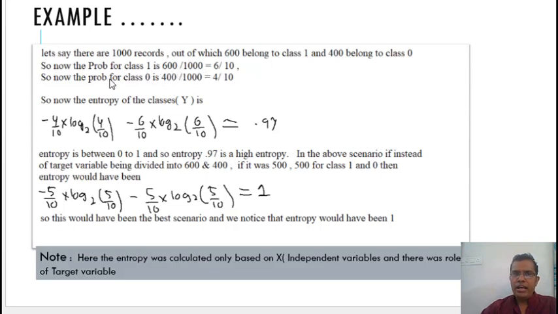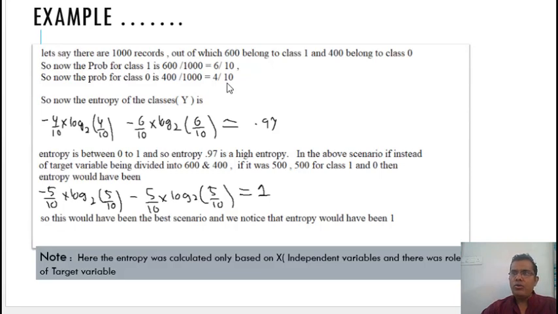Now if we calculate the entropy of y, we use the same formula, summation minus p log p, where p is nothing but your proportion. So I'll say minus 4 by 10 into log 2 of 4 by 10, minus 6 by 10 into log 2 of 6 by 10, and the entropy comes out to be around 0.97.